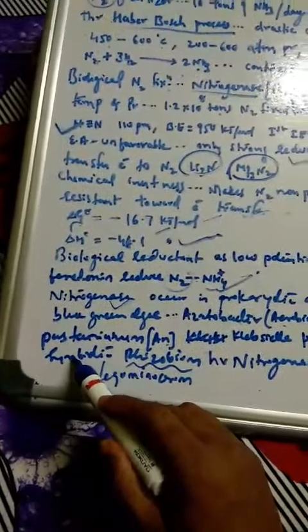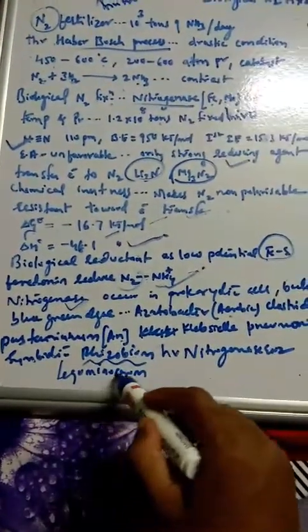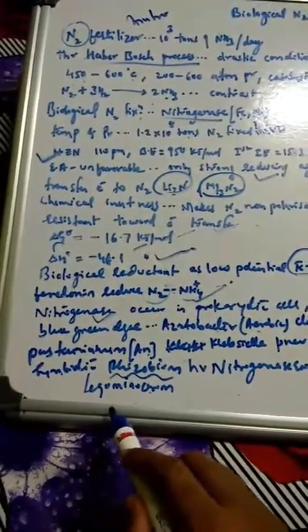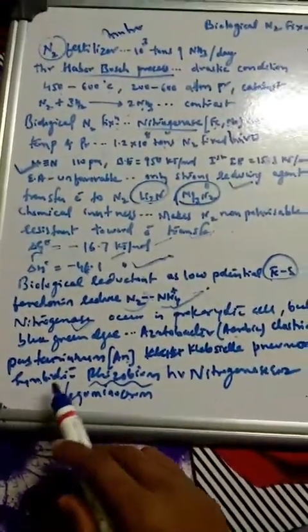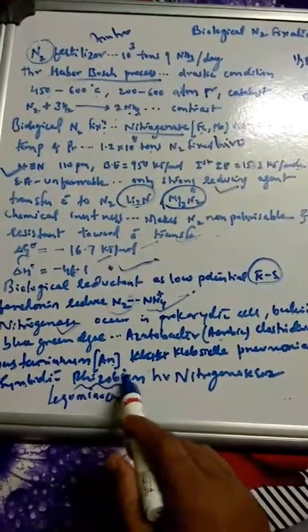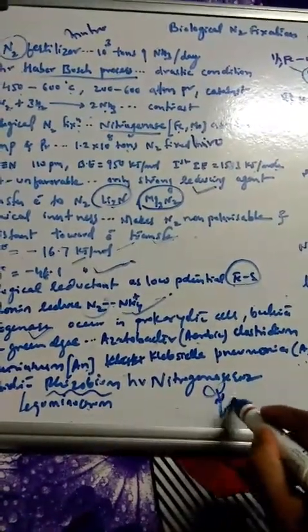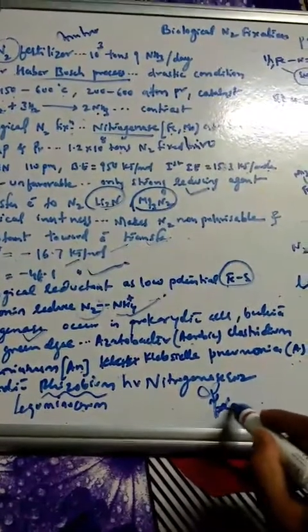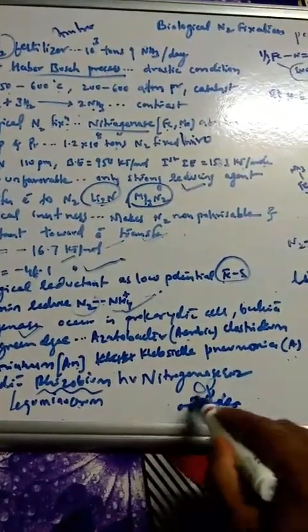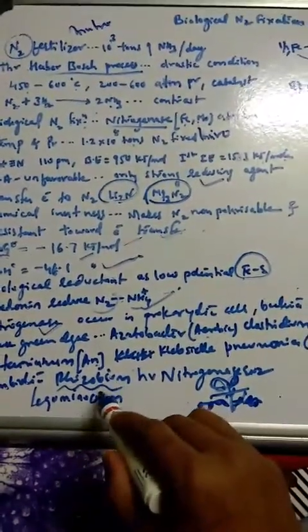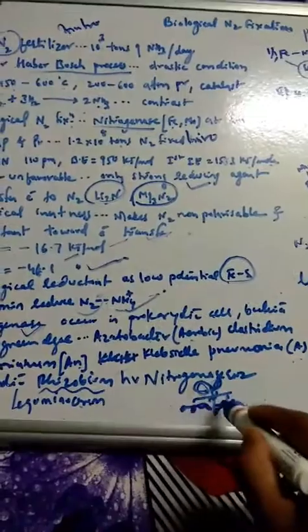Similarly, among symbiotic bacteria there is Rhizobium leguminosarum. This Rhizobium we find in the plant's root nodules. If you see the plant here, these are the roots and here the nodules are like this. In the root nodules we can see Rhizobium leguminosarum, which has the nitrogenase enzyme, and it is helpful in breaking the nitrogen.